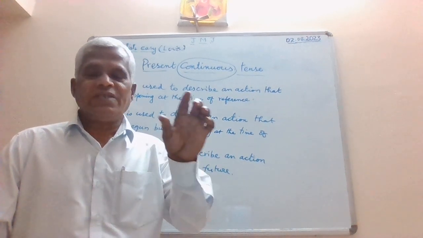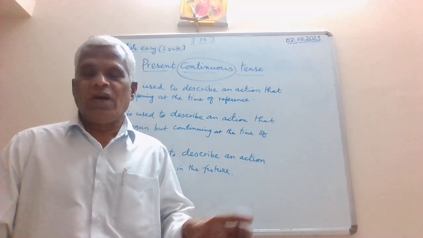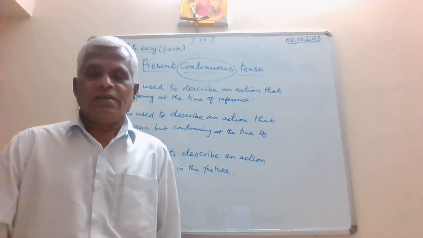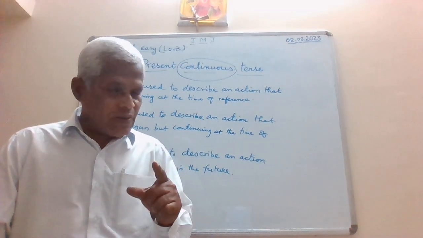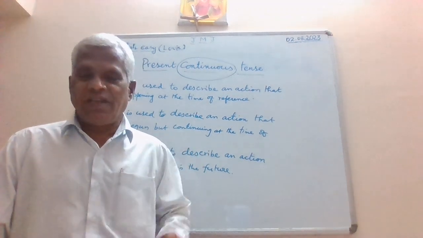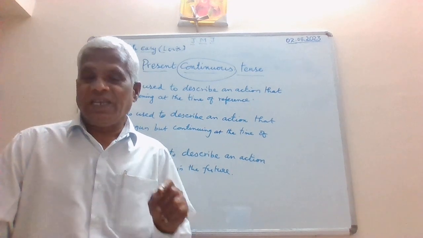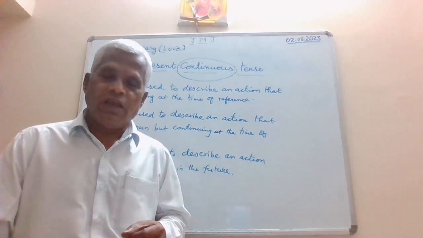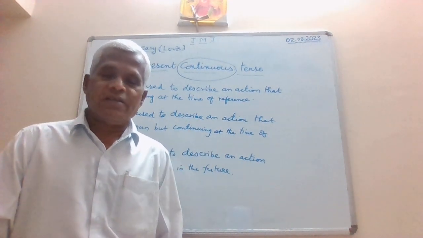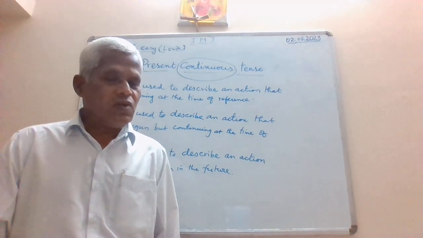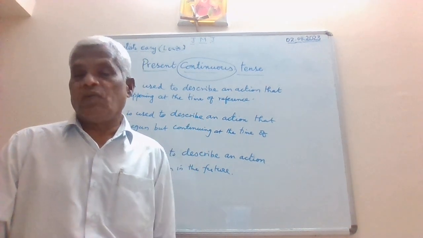Similarly, with the second person, singular and plural, you are singing. But when it comes to third person singular, he, she, it, what is the auxiliary verb that you're supposed to use? Is. He is singing, she is shouting, it is yelling. Remember? So, that is the difference that we should make out.